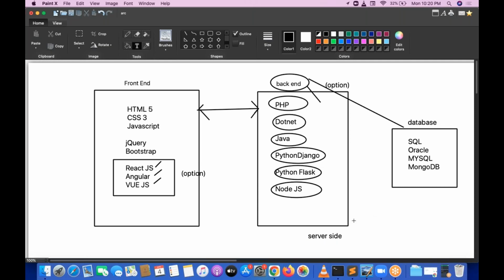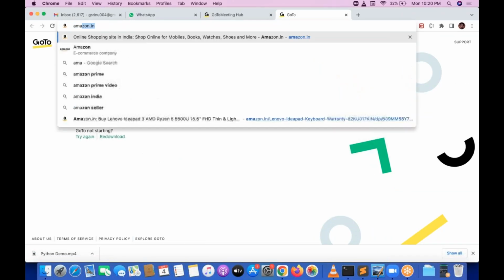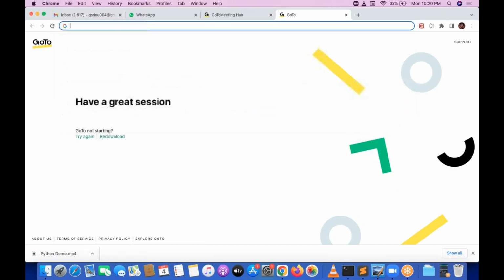See, the front end and back end are always communicating. You are giving requests and taking responses. This is something like a request. Always you provide some request to the server side, and always we receive the responses from the server side. The complete web application works with the request and response procedure. Let me take one simple example, Amazon, or let me take Google. The simple thing is Google.